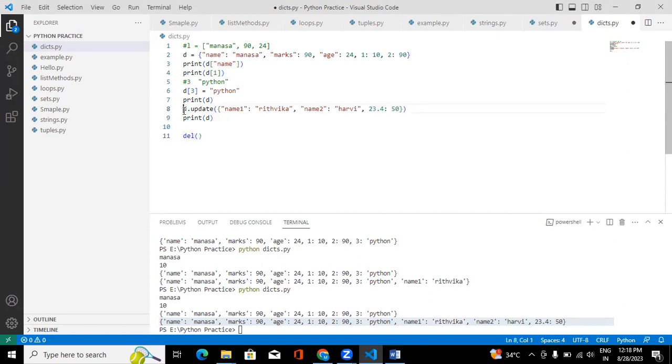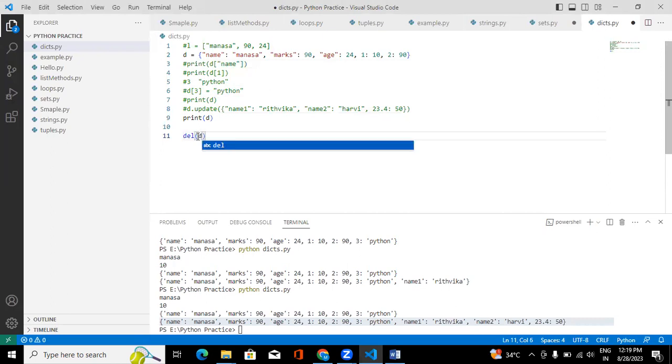Or else let me comment all these things. So now this is my dictionary. I want to delete name, meaning the name and Manasa key value pair. So the del statement, then my dictionary name is D, and then the key is name.